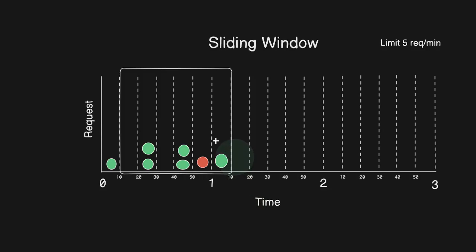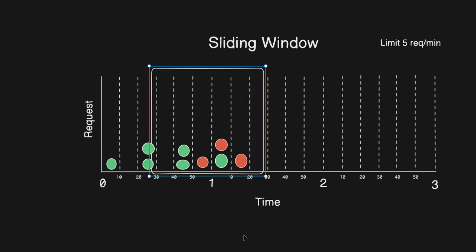And suppose someone sends one more request in this duration, it is going to be declined because the window's threshold limit is full. The window does not accept any new request in this duration. Moving forward, we still have 5 requests and there is no expiry here, so if anybody sends a request, it is going to be declined.